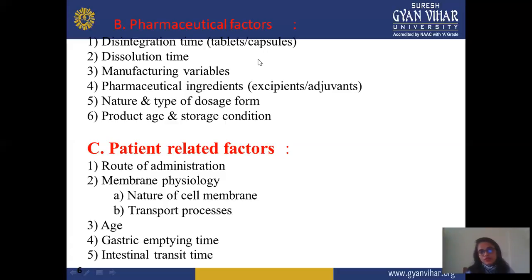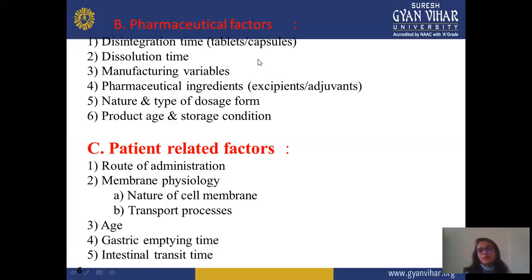And in patient related factors, first is route of administration. Route of administration mainly depends on the type of formulation. Suppose you're giving the formulation by the oral route, then in this condition you require more dose, because the oral route doesn't show 100% effect of the particular drug. In comparison, for a parenteral formulation, suppose you take the drug by intravenous or intramuscular route, in this condition you use a lesser amount of dose of the particular drug, because less dose is required for the parenteral route. It directly reaches your system with blood circulation, not showing first pass effect.